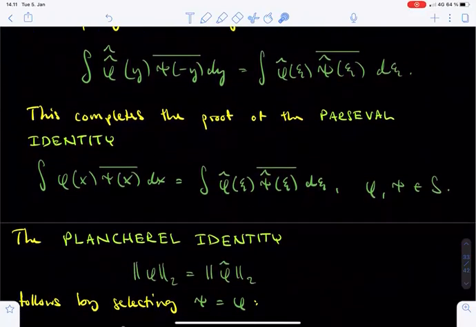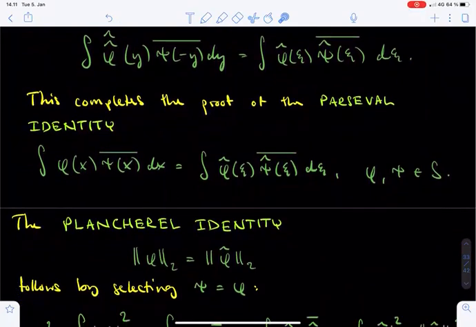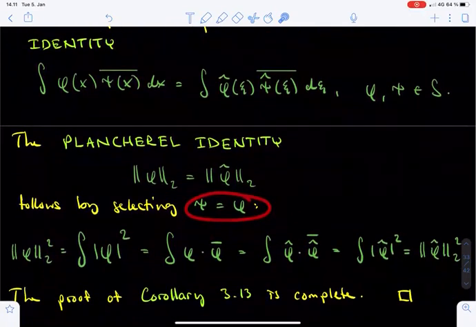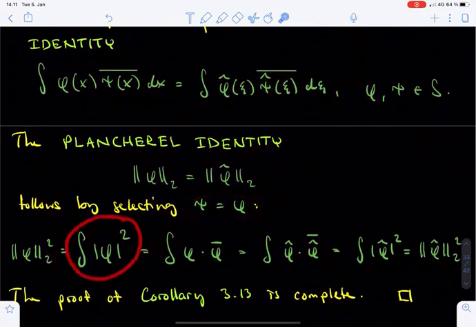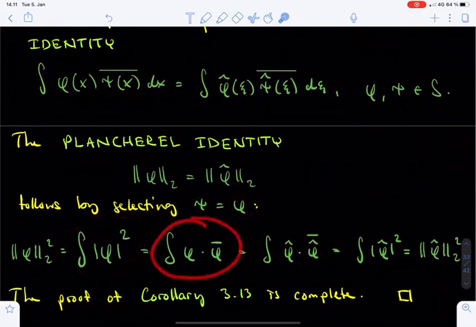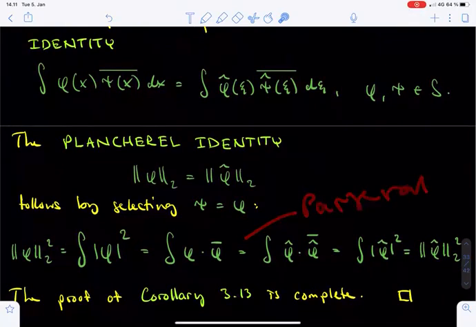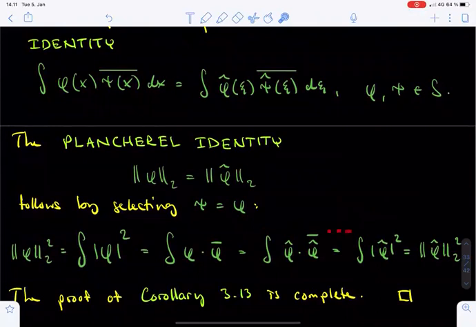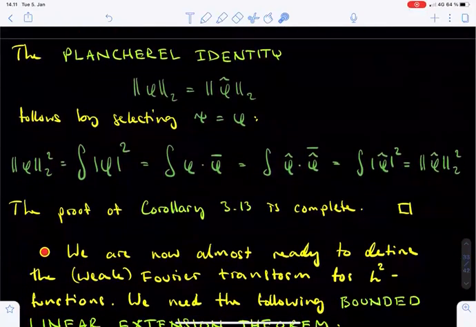The Plancherel identity is an immediate corollary of the Parseval identity applied to the case where phi equals psi. Namely, the L2 norm of phi squared equals the integral of the absolute value of phi squared, which further equals the integral of phi times the complex conjugate of phi. At this step, we apply the Parseval identity, and then, taking the same steps in the reverse order, we end up with the L2 norm of the Fourier transform of phi squared, as desired. This completes the proof of the Plancherel identity and also the proof of Corollary 3.13.